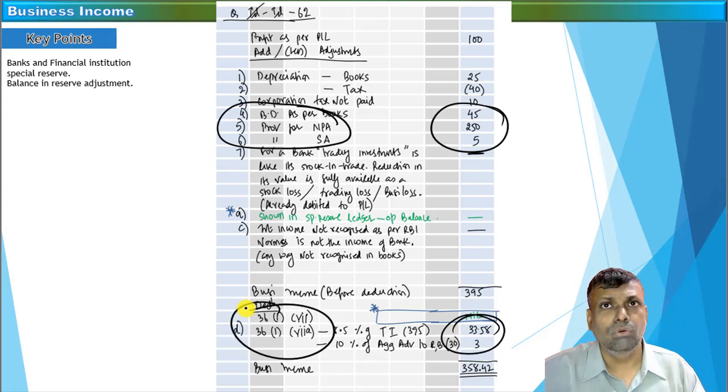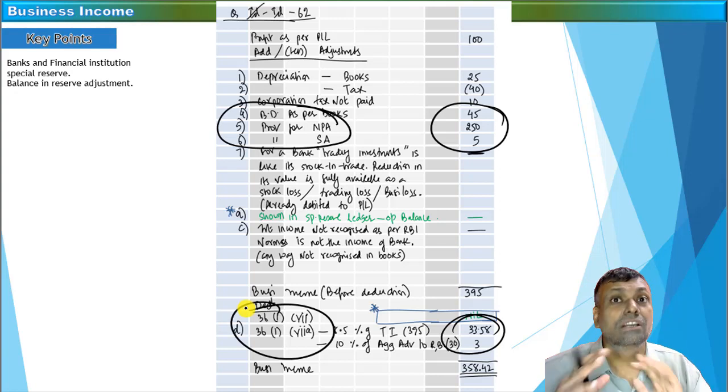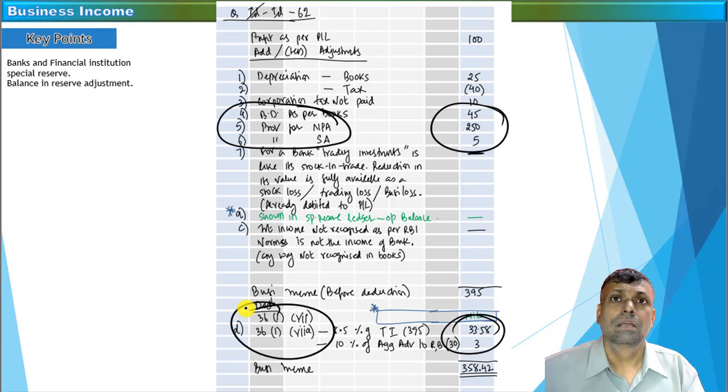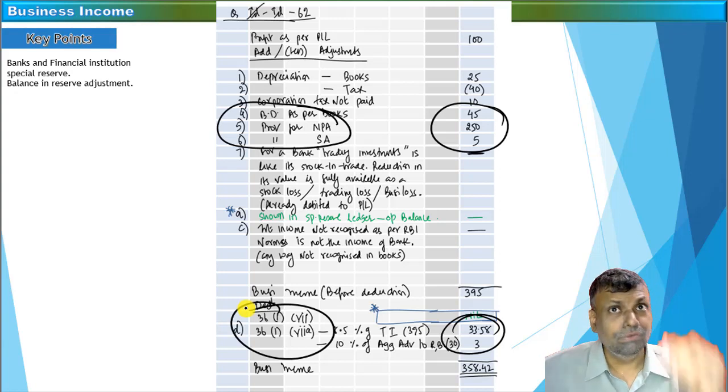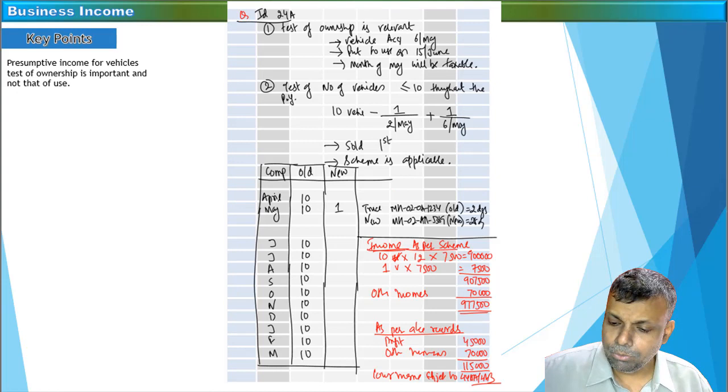And under the tax laws, when you are going to less it, you have to remember that first of all there is a specific percentage provided, 36(1)(viia) or 36(1)(viii) as the case may be. As per the specific percentage, you have to give that particular deduction. And if there is any excess bad debts, the excess can be allowed as a deduction under the general provision, subject to the balance reserves as might have been appearing in the books of accounts. So that question data, you have to read very carefully. Refer to the questions here. I once again repeat, book bad debts add for the financial institution and the banks, and whatever is the bad debts deduction as per the specified percentage is less because of that particular specified provisions.